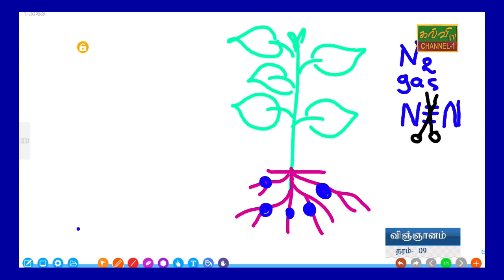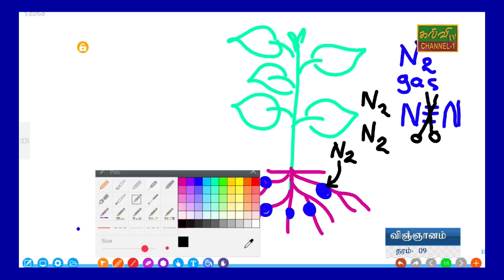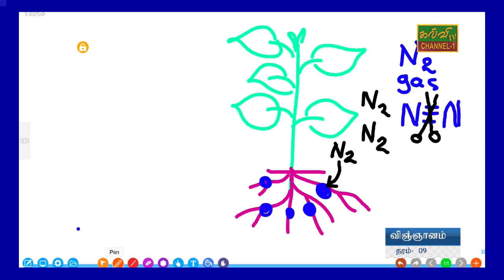But what happened? Normal nitrogen gas is available in our atmosphere and soil. Into the soil they are also available. So this gas can be absorbed by the rhizobium bacteria. They are living in these blue color nodules in the root. What happened?